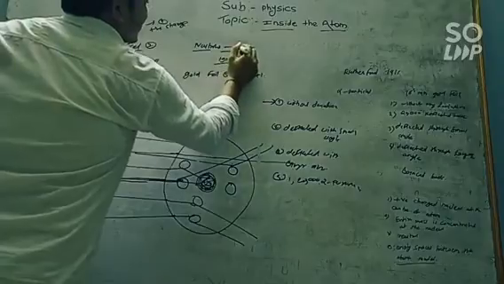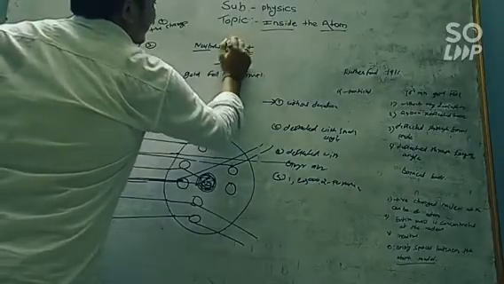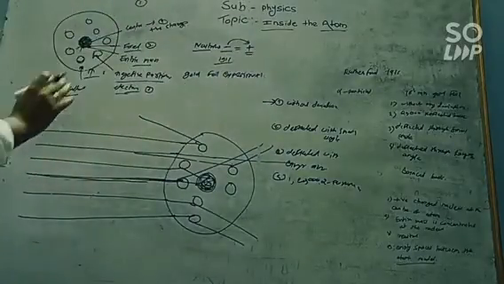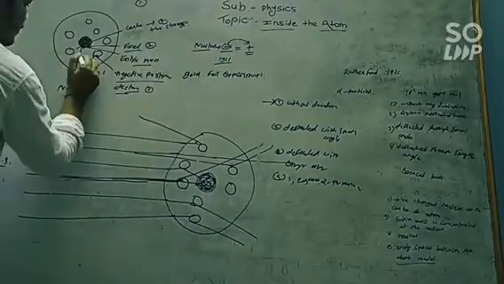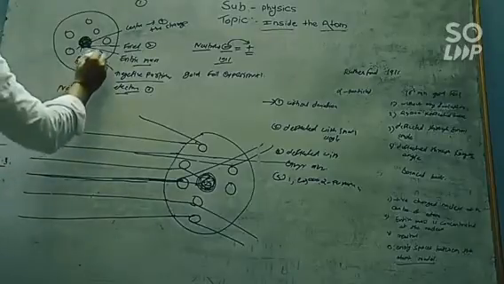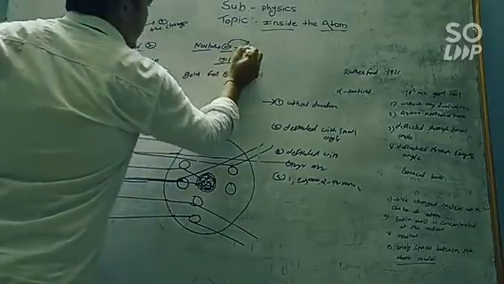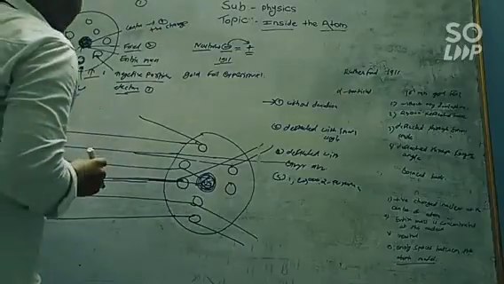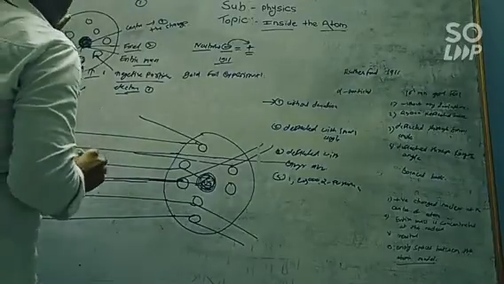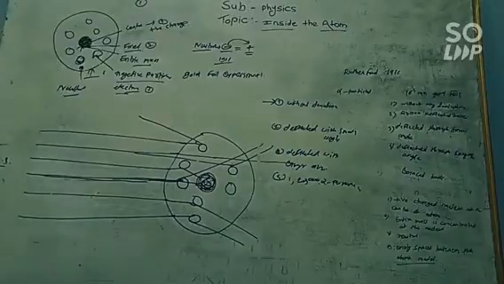When the negative charge equals the positive charge, the negative charge nullifies the positive charge, then we get neutral. The electrons in the structure of the atom are negative, and the nucleus is positive. So the overall charge on the atom is neutral.